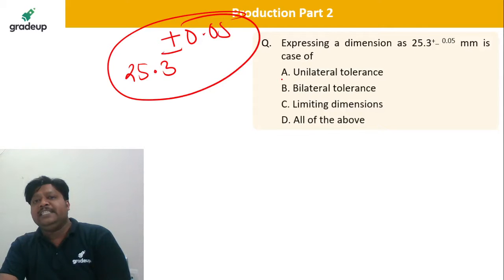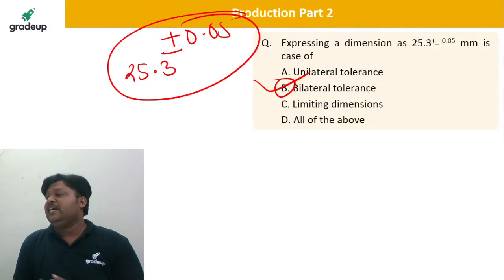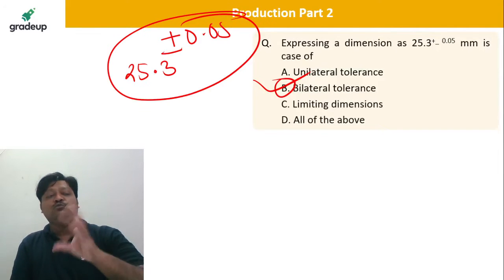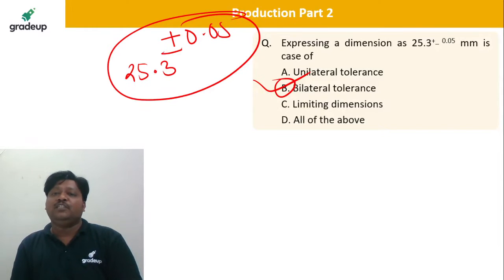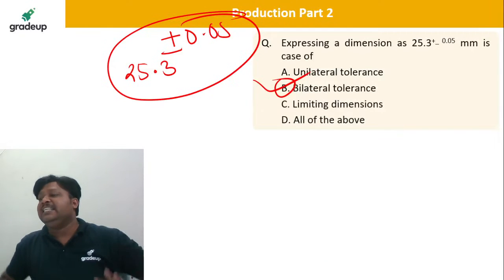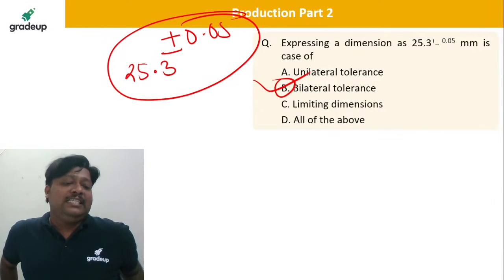So of course it is bilateral. Adnan, B is once again correct. Very good. Bilateral is for the two sides, in plus and in minus. Take the next question. Oh, done. It is done, dear all. The work is done.